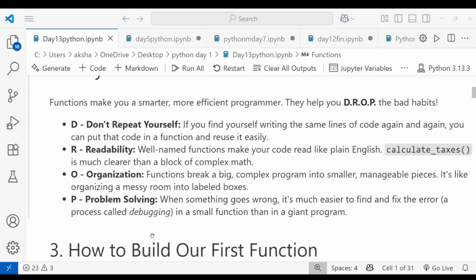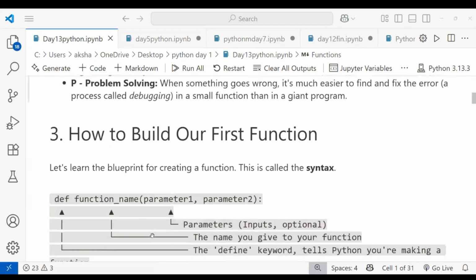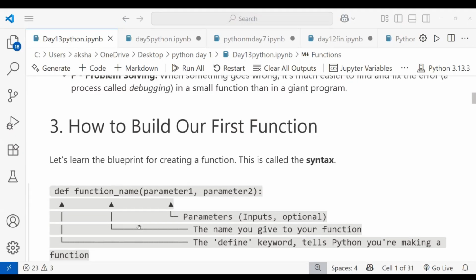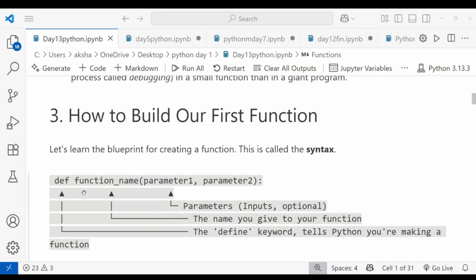Okay, let's see how to build your first function. Let's learn the syntax. How will the function look? You can see, def should be first. The computer should know this is a function, so first you have to define it. In Python we have the keyword called def. With def, the computer understands we are using a function. First should be def.